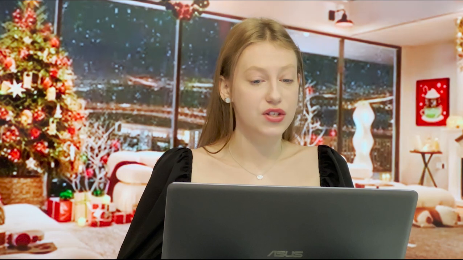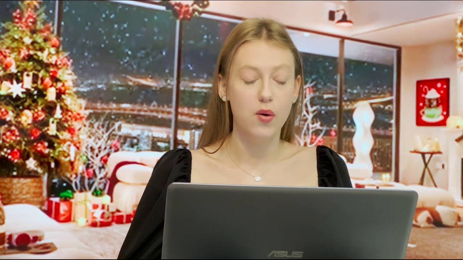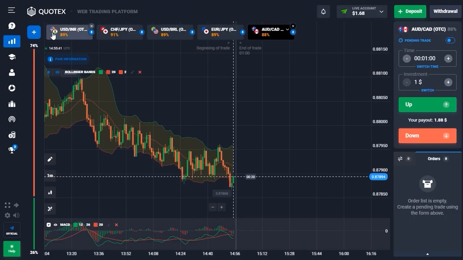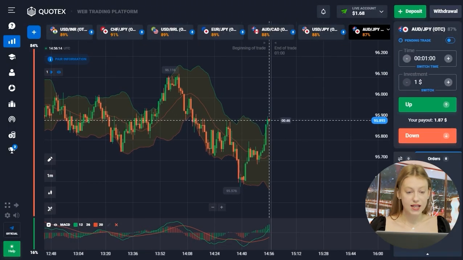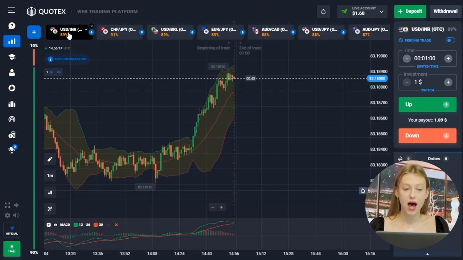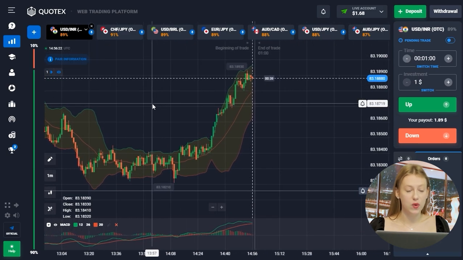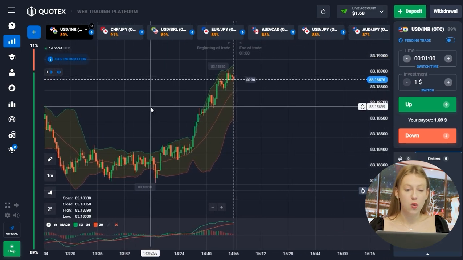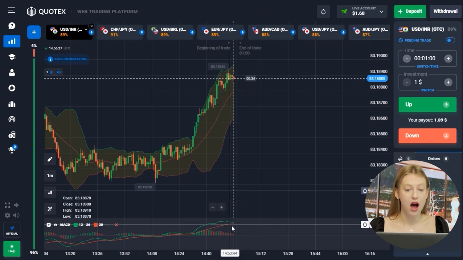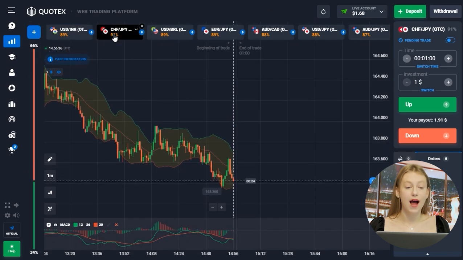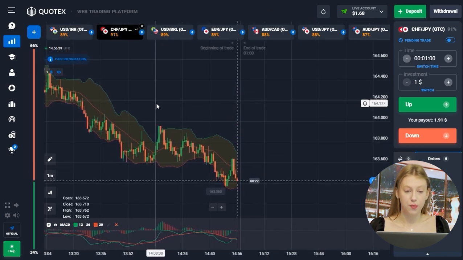So, everything is ready with the indicators, and now I would like to select several currency pairs. For this strategy, I'll explain to you every step of how we can open a deal and when we can't. You can see that Quotex offers currency pairs with a high payout percentage, much higher than 87%, and I choose currency pairs with a good trend. And I recommend that you do the same to earn more.